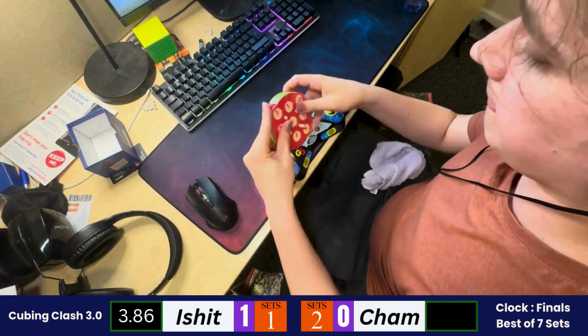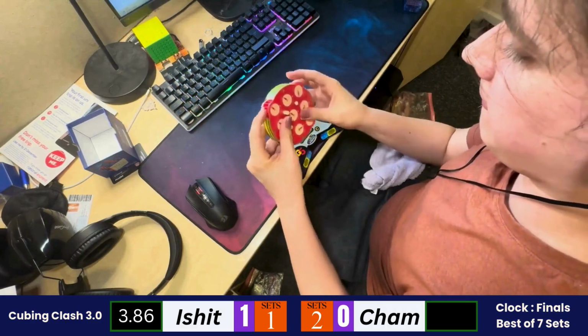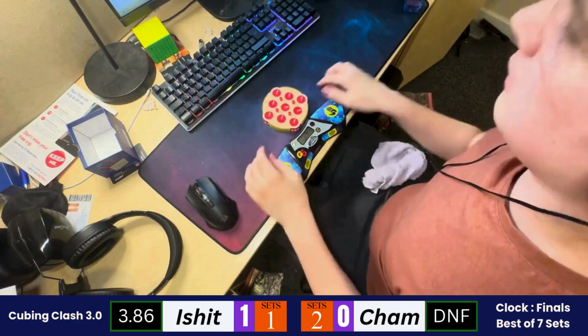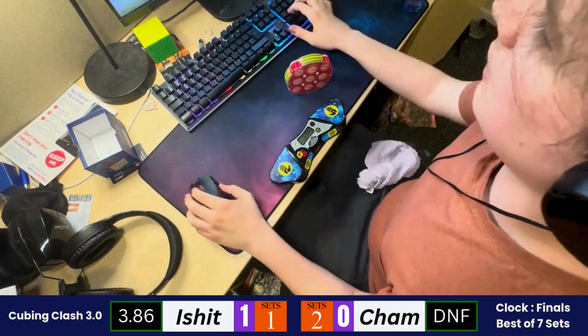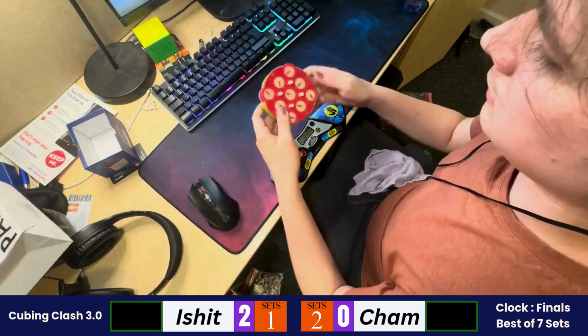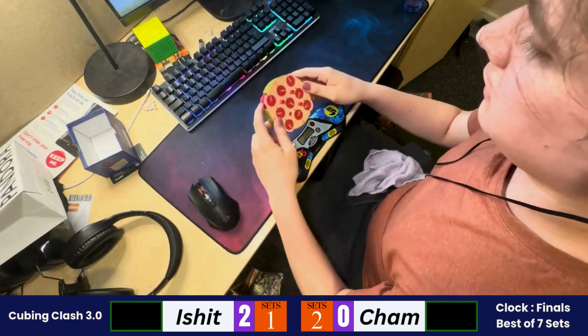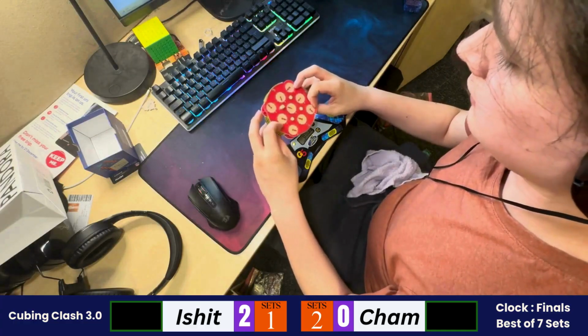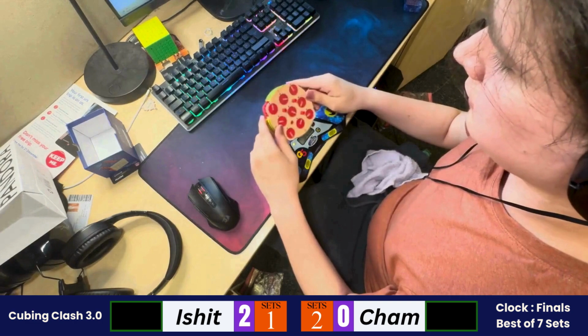Cham started with his solve. A little bit of an execution error, and Ishit surely wins this. It's a DNF for Cham. So Ishit wins the solve. 2-0 is the set score. So it's a pretty neck to neck battle. So Cham is starting the inspection for his third solve of the set. He needs to get back or the set goes to Ishit.